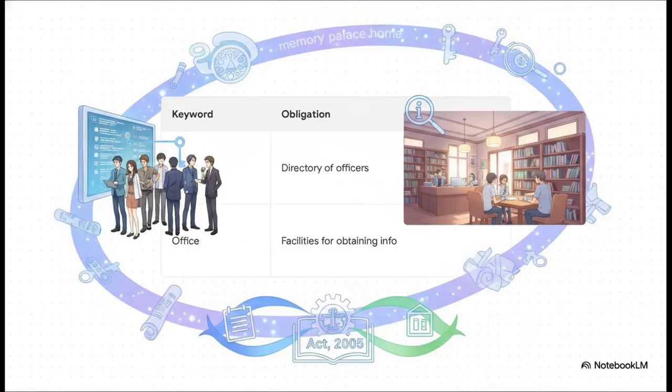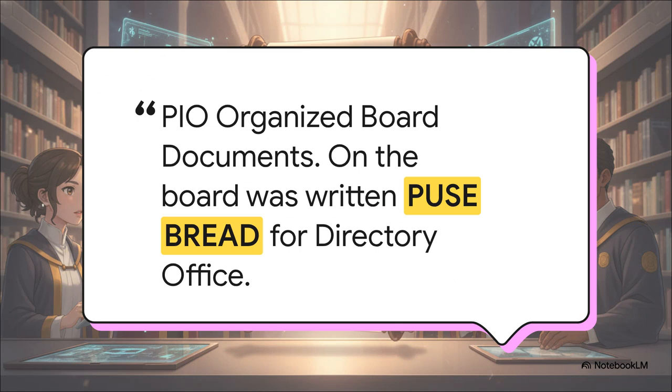Let's bring this memory palace home. We are decoding the final 2 obligations of Section 41B right now. Directory maps absolutely perfectly to the legal requirement to publish a directory of officers and employees. And office? Well, that directly maps to the requirement to publish the facilities available to citizens for obtaining information, like, say, a library or a reading room located in an office. It's actually kind of amazing how naturally the words directory and office align with the real-world administrative requirements of the RTI Act.